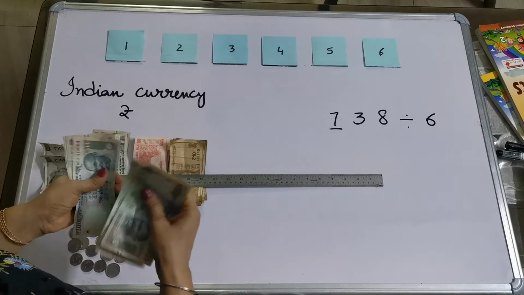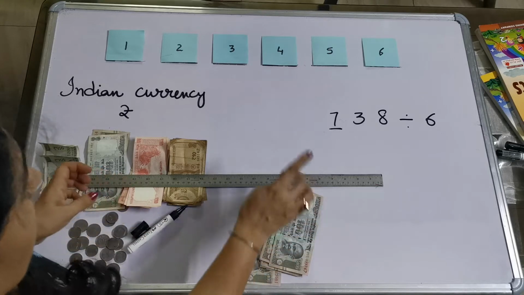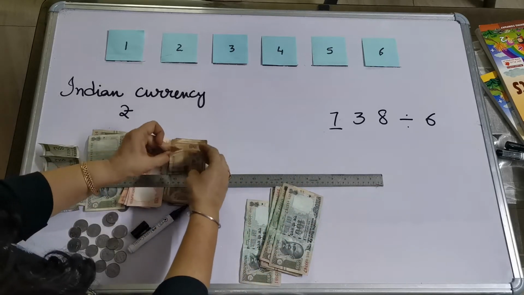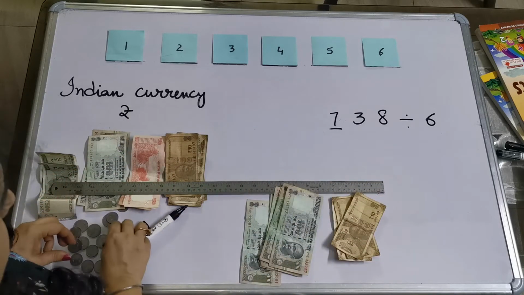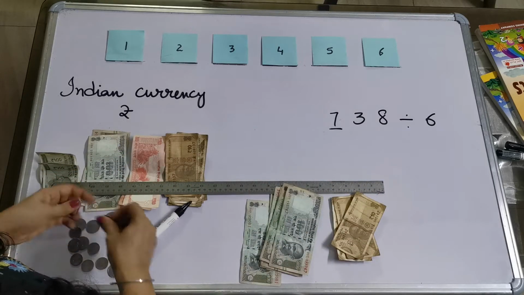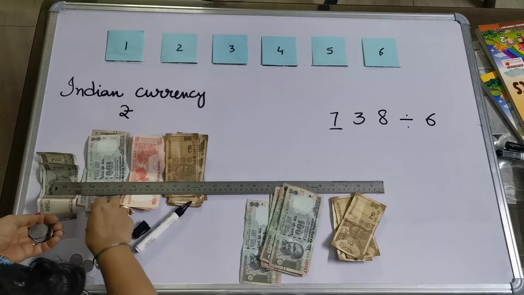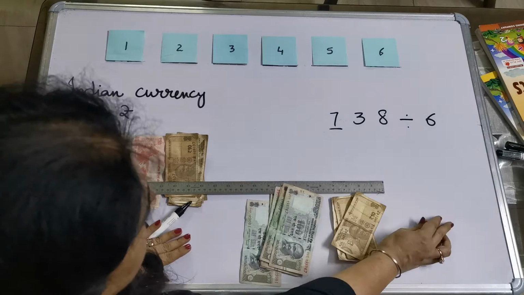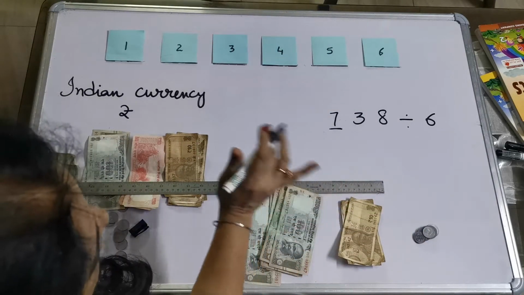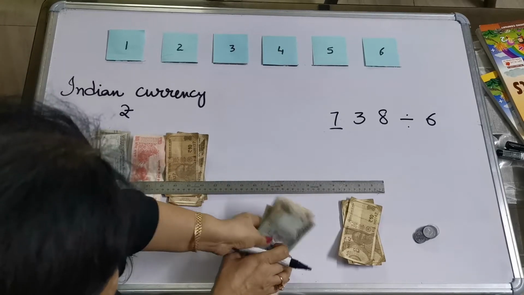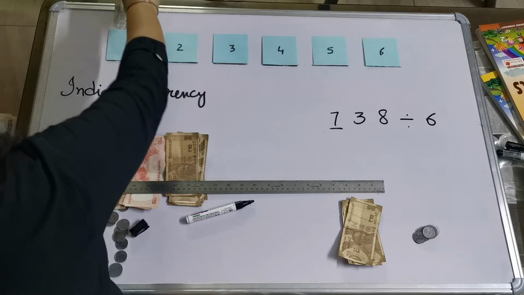1, 2, 3, 4, 5, 6, 7. And 38: I have to take 3 ten-rupee notes and 8 rupees. 1, 2, 3, 4, 5, 6, 7, 8. I have separated the amount which I need to divide among 6 equal parts. So now let's share these 100 rupees among these envelopes.